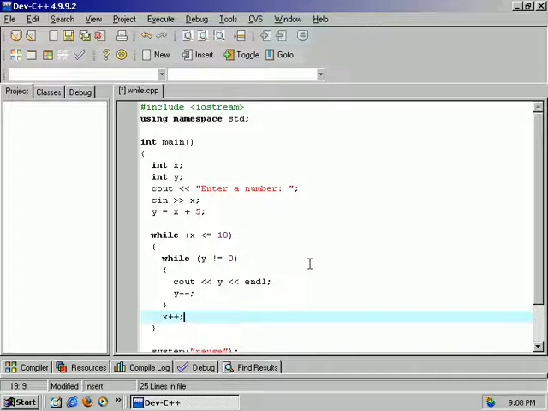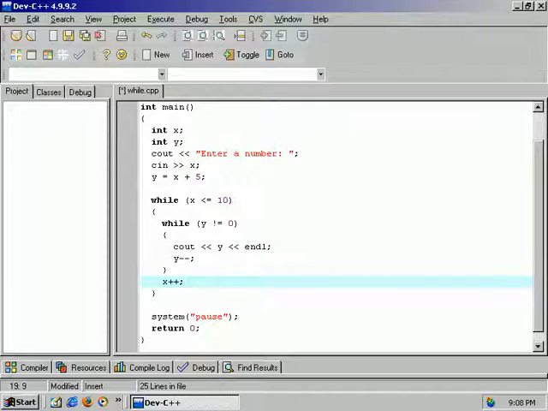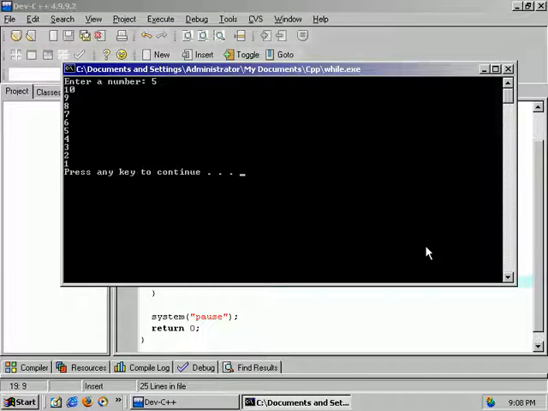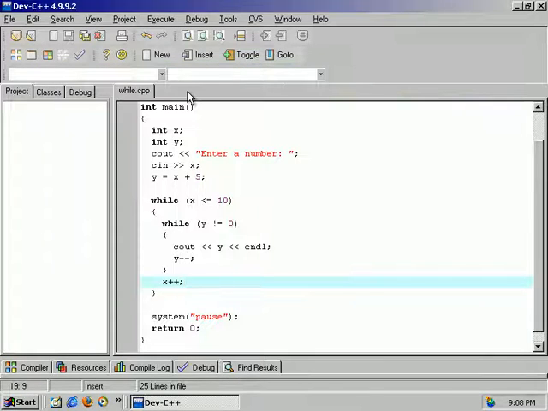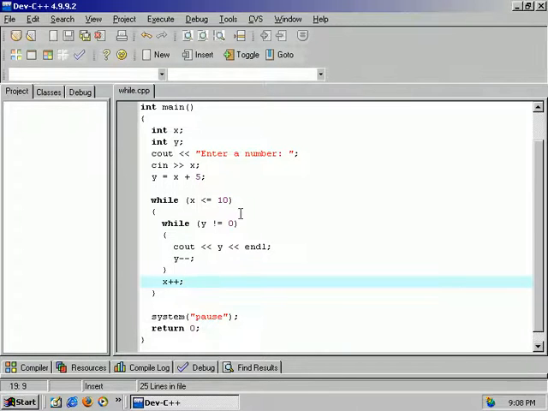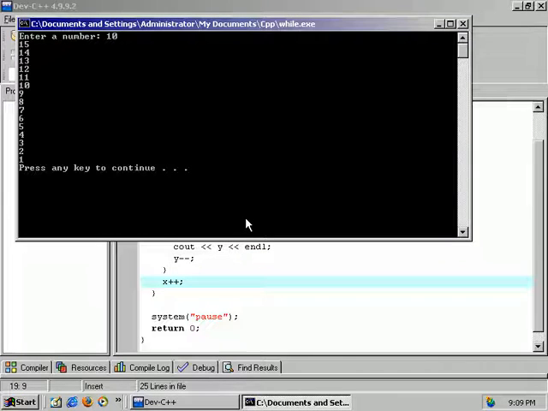Let's compile this and see how it runs. Nice. Now let's try a higher number. 100. Oh, that's right, because it has to be less than 10. So it just starts at 15 because we added 5 to it, and it works its way down.